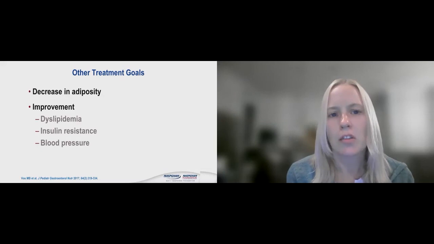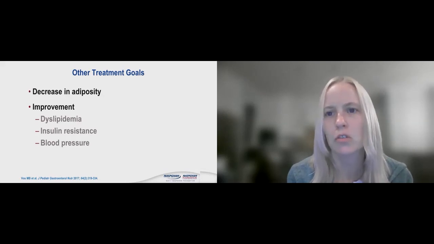So we have to go to some other treatment goals too. We're looking at decreasing their central fat adiposity. We're looking at improving their dyslipidemia, their hypertriglyceridemia, their insulin resistance, and blood pressure. So now we're looking at other markers outside of the liver.